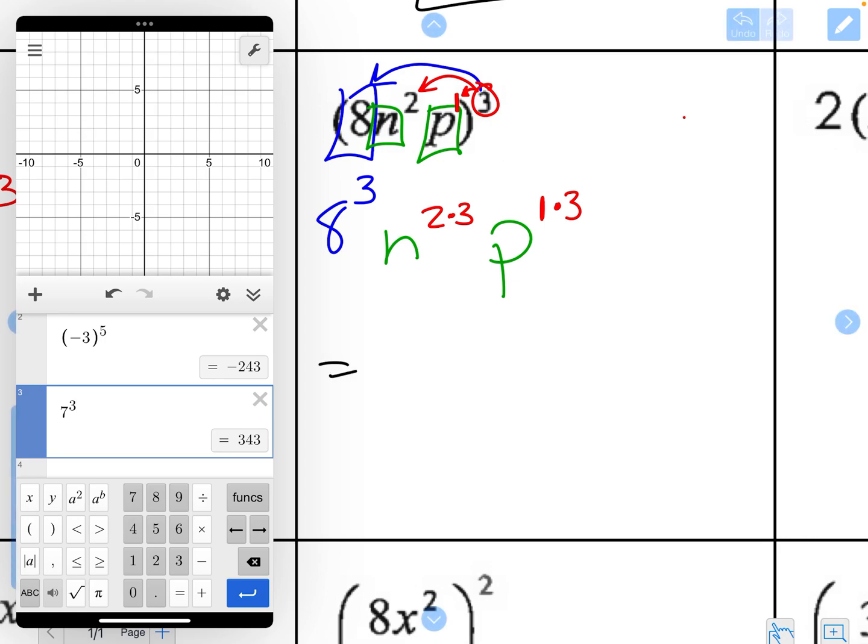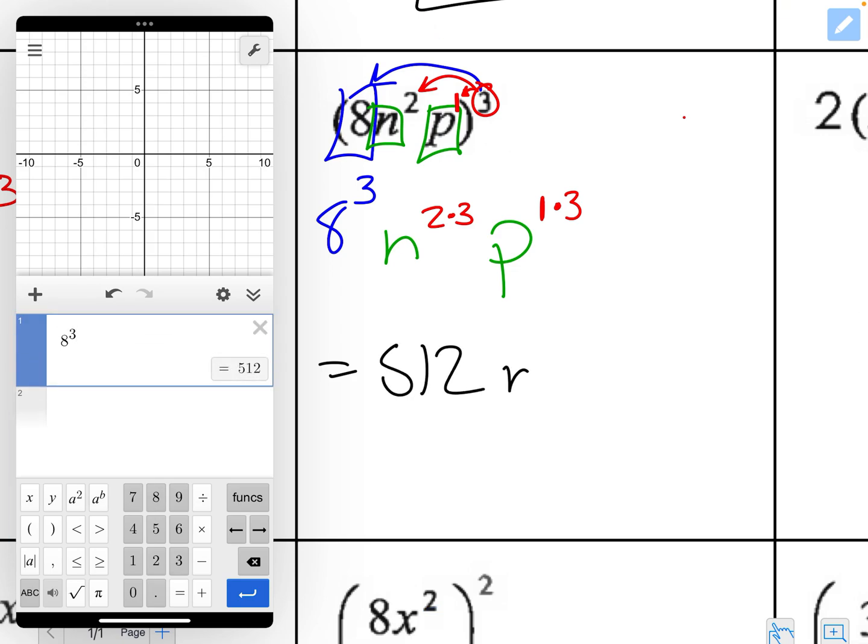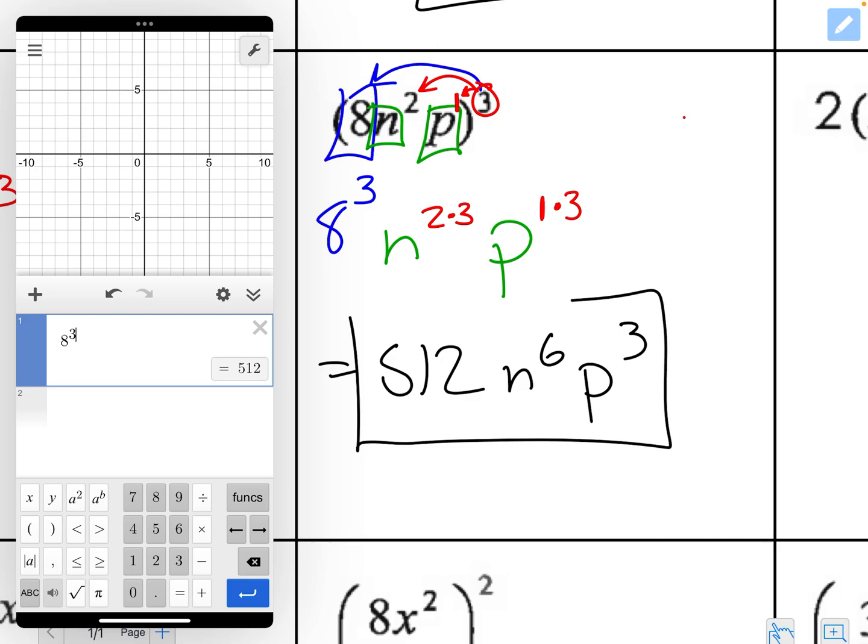So 8 to the 3rd is 512. N is going to be 2 times 3, to the 6th. 1 times 3 is 3. And so we get 512 n to the 6th, p to the 3rd.